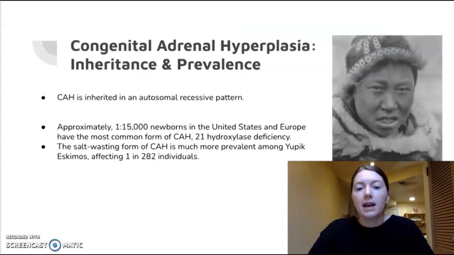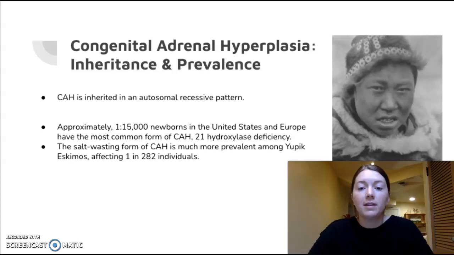And regarding the inheritance and prevalence of CAH, CAH is inherited in an autosomal recessive pattern, meaning an individual with CAH would have to inherit an abnormal gene from each parent. And I'll go over a few Punnett squares and example pedigrees in the upcoming slides.